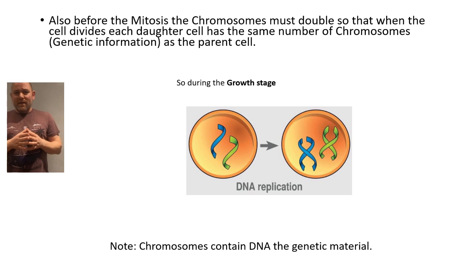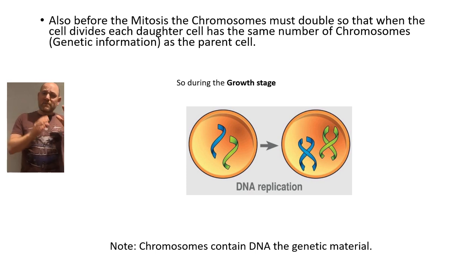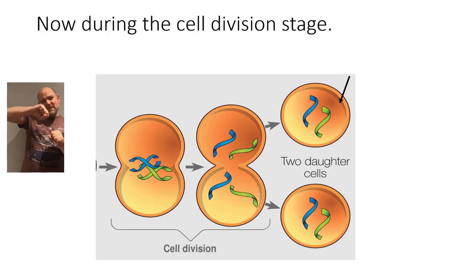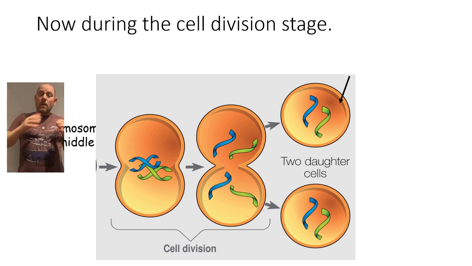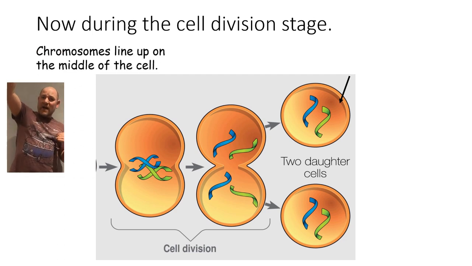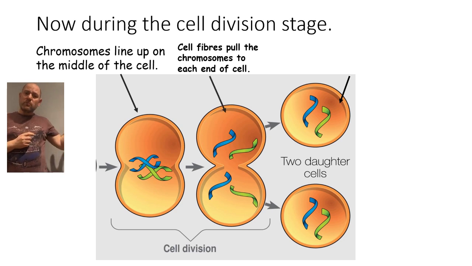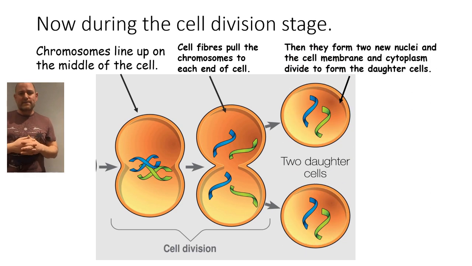Now, what happens when they split? Well, this is the bit here that is called mitosis. And first of all, the X shapes line up on the middle of the cell. And then invisible cell fibers or hairs tense and rip the X shapes apart, pulling an equal amount to each end of the cell. And then in the final stage of mitosis, the cytoplasm tears into two, and two nuclei form, and we have two daughter cells with the identical amount of chromosomes to the original parent cell that we had in the growth phase.